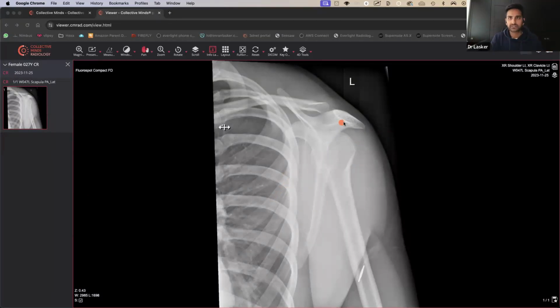Now, first off, you can see that there is this sort of Y view almost. Can you see that, right? And what you want to see is that this head of humerus is overlapping that middle of the Y. So that tells you that most likely this is not going to be a dislocation. So let's see.